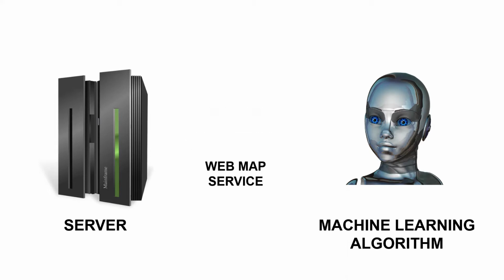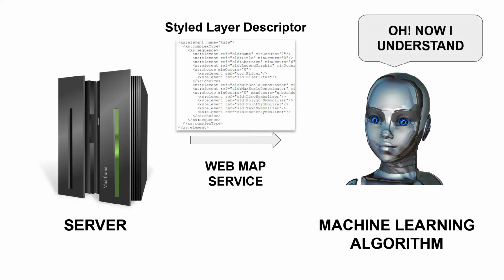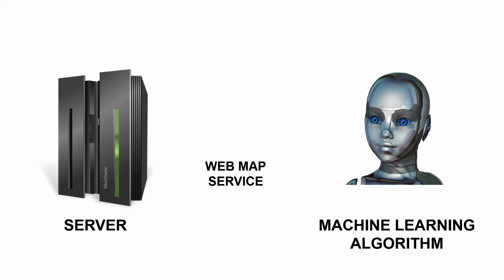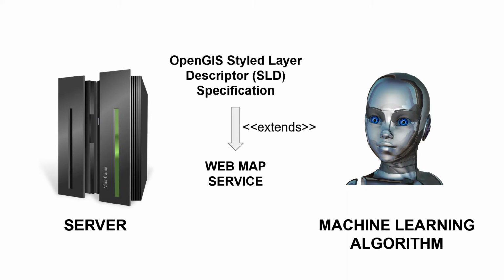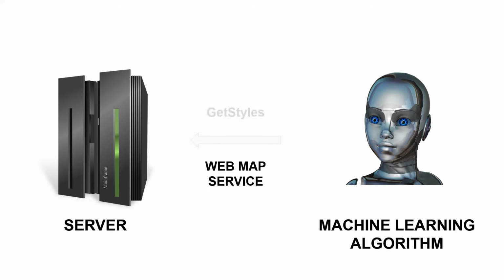So far so good. But here's the problem. SLD and these operations are described in the OpenGIS Styled Layer Descriptor (SLD) specification, which is an optional extension to the WMS standard. Unfortunately, being an optional extension means that not all WMS instances will implement it or will implement it fully. In our case, we could use the getStyles operation, but the SLD document retrieved was empty, leaving the machine learning algorithm with no way to interpret the maps.